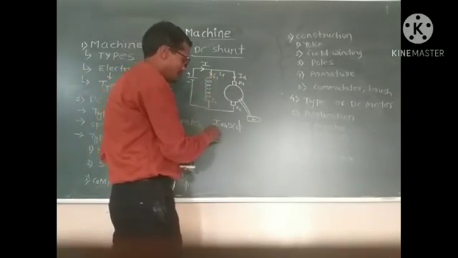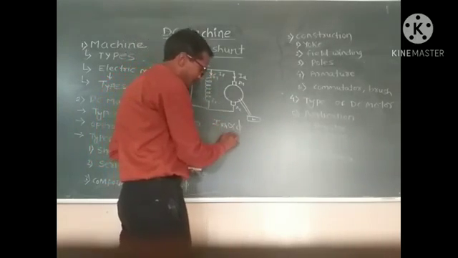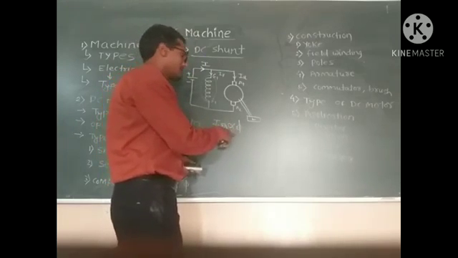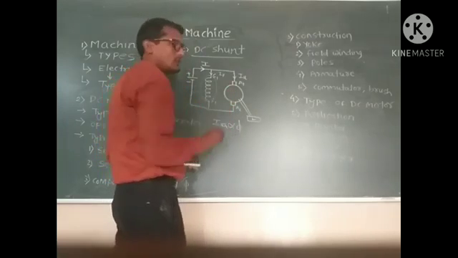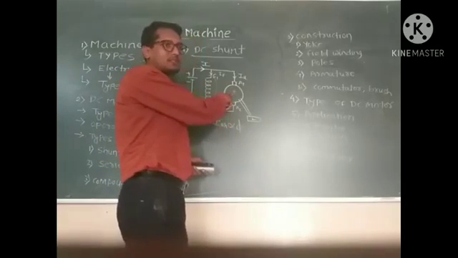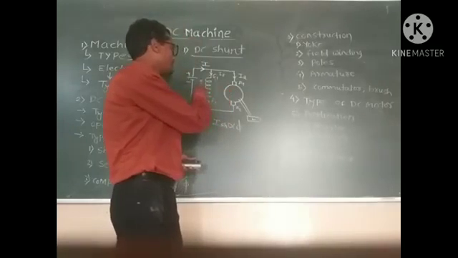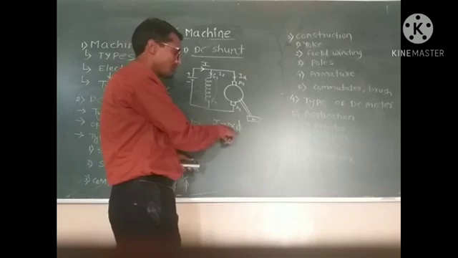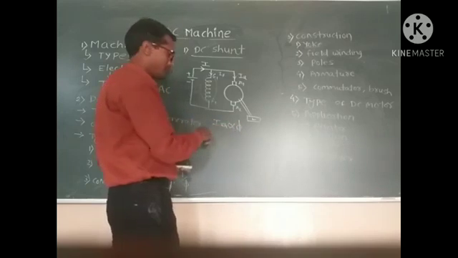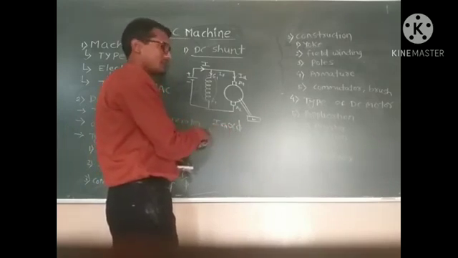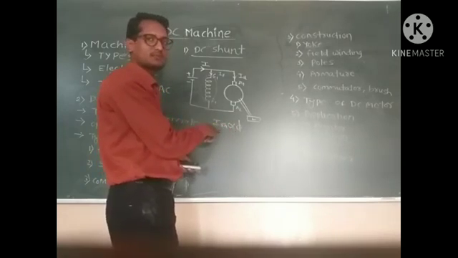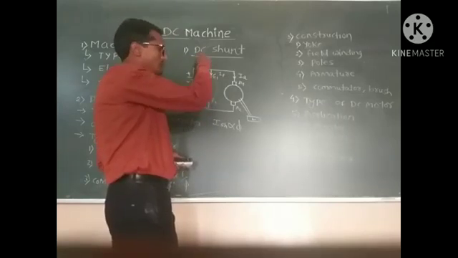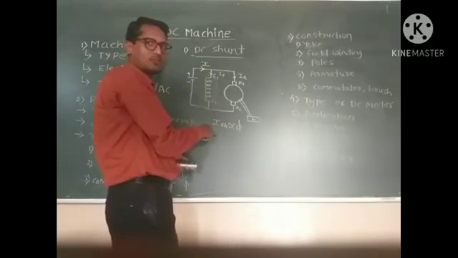That means the shunt current is directly proportional to the flux, and it does not depend upon the armature current. And the field voltage is also constant. That means the produced flux is also constant. Because of that, this type of motor is called a constant flux motor.